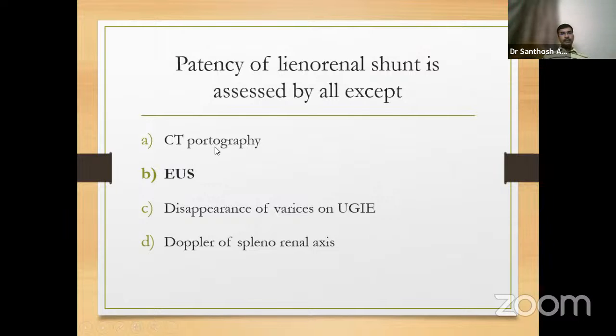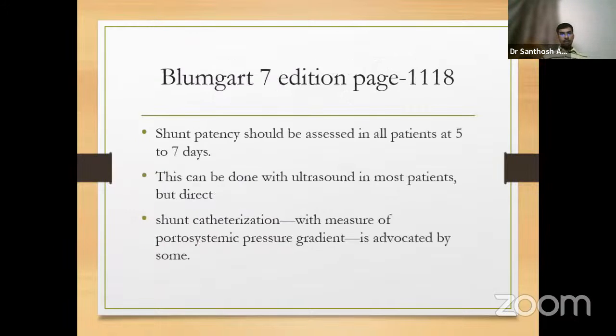CT angiography will give us an anatomic view of the splenorenal shunt, whether the contrast is flowing through it or not. Disappearance of varices on endoscopy is telltale evidence that the portal hypertension has come down because of the shunt, and Doppler of the splenorenal axis can show us the dynamic flow of blood from the splenic vein to the left renal vein. Bloomgart says shunt patency should be assessed in most patients before discharge.